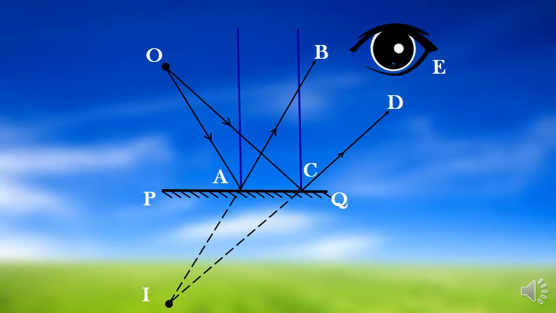Since the reflected rays do not actually meet at I but only appear to do so, we say that the virtual image of point O is formed at I. Such an image cannot be obtained on the screen.